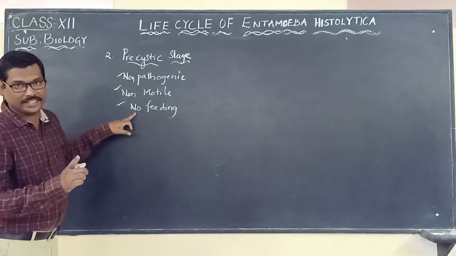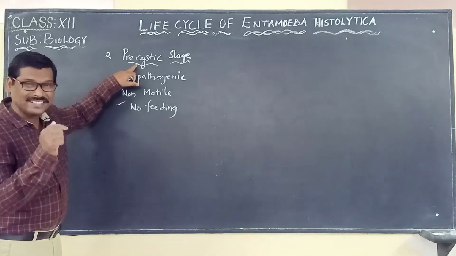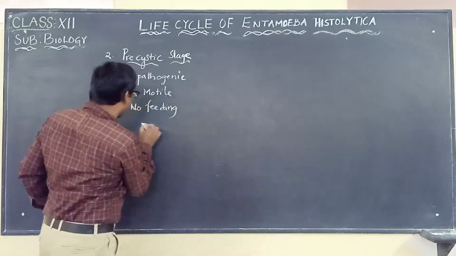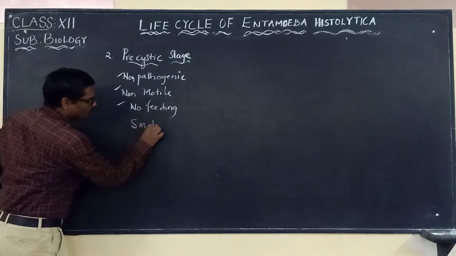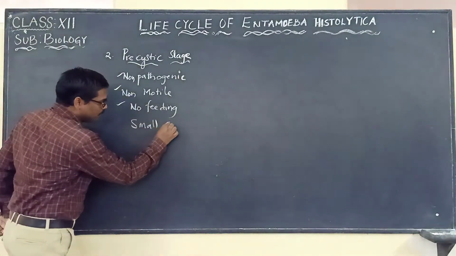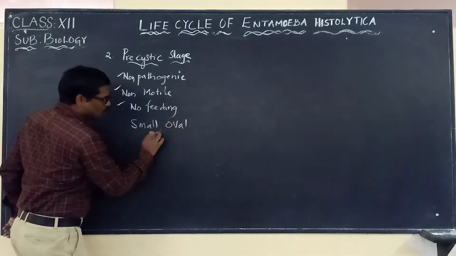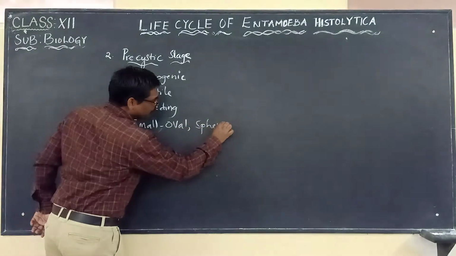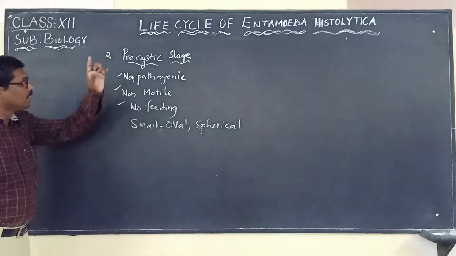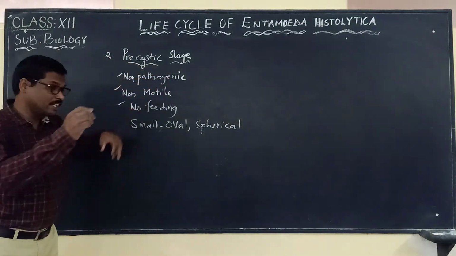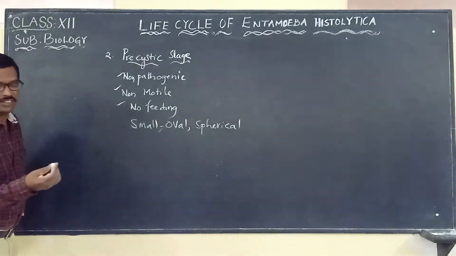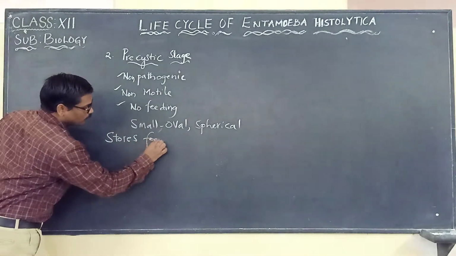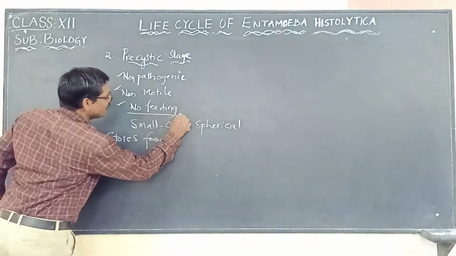In this stage, Entamoeba histolytica will be very small, oval or spherical in shape. And it will be storing food material, because we said it is a non-feeding stage.